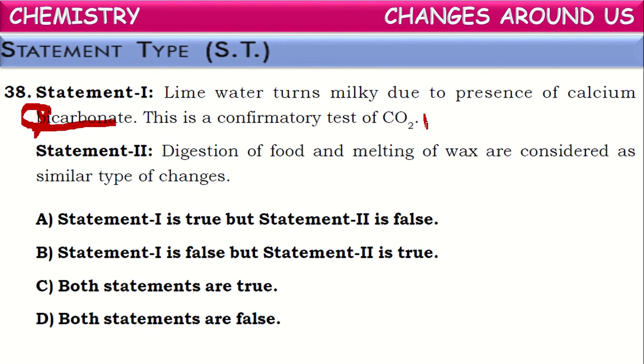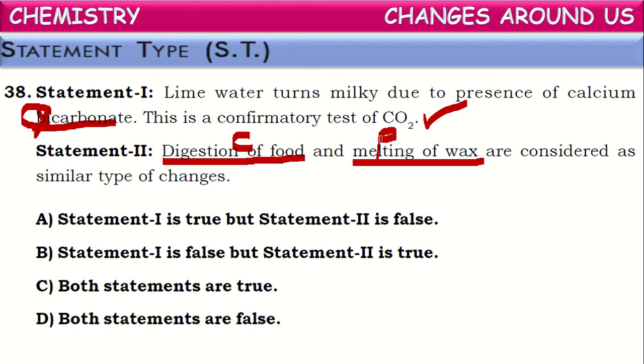So this is true. Next one: digestion of food and melting of wax are considered as similar type of changes. Observe once here the given changes. Digestion of food. What kind of change is this? It is a chemical change because new substances are being formed by the digestion of food. But what about melting of wax? Melting of wax is a physical change as there is no formation of any new substance.